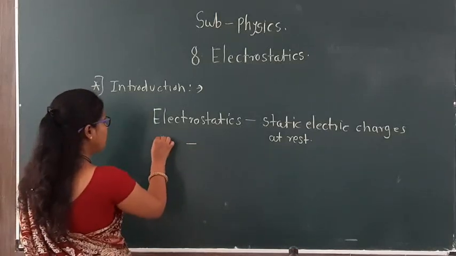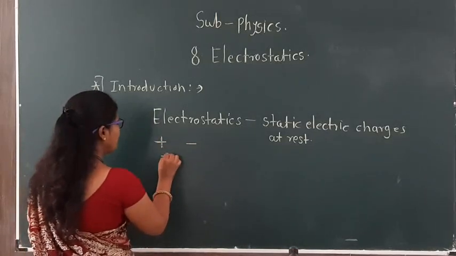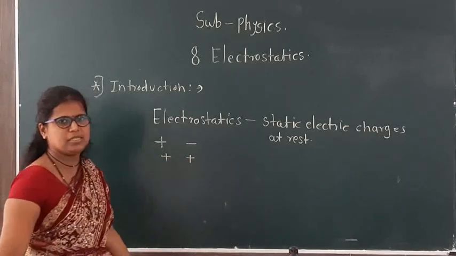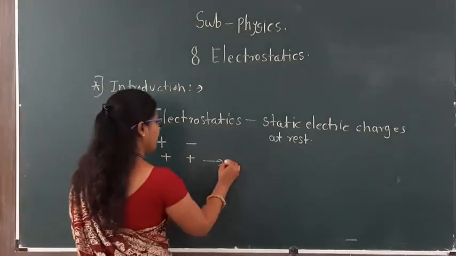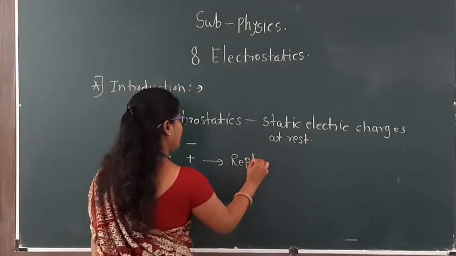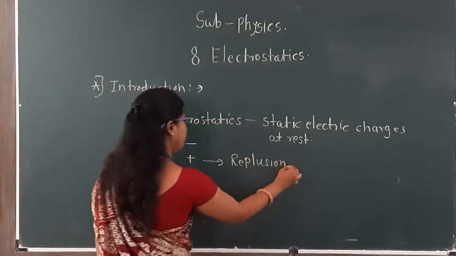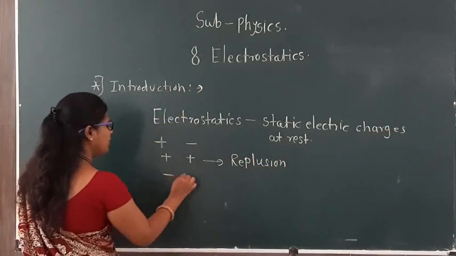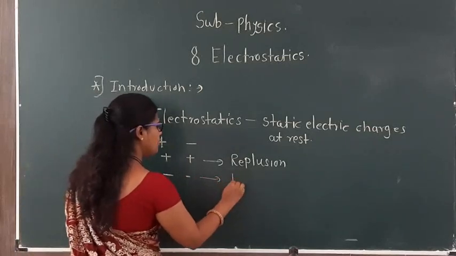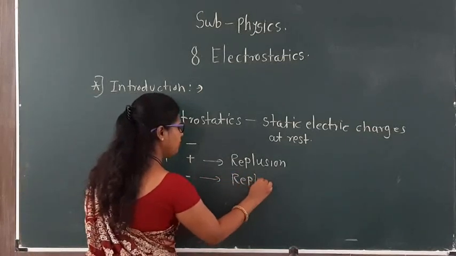All of you know that when there are two positive charges, there will be repulsion. If two charges are negative, there will also be repulsion. But if one charge is positive and the other is negative, there will be attraction. If both charges are the same, there will be repulsion.